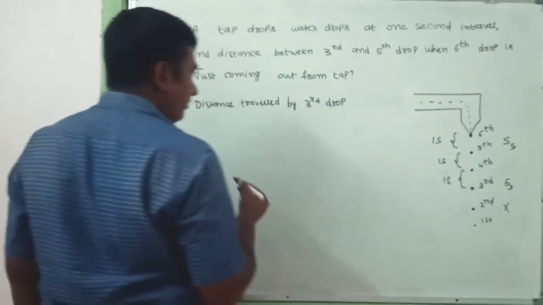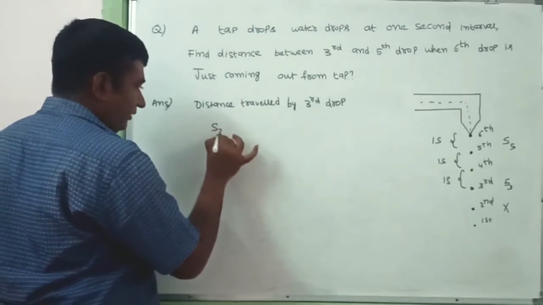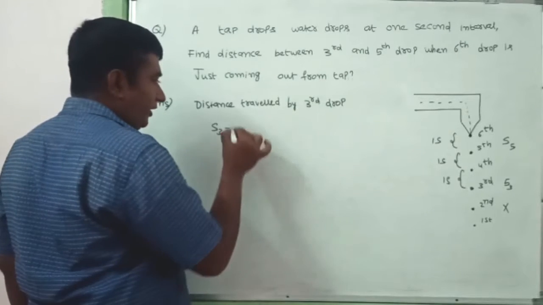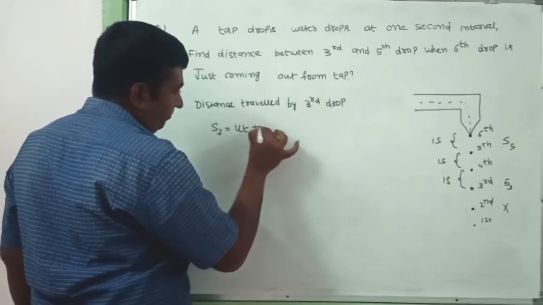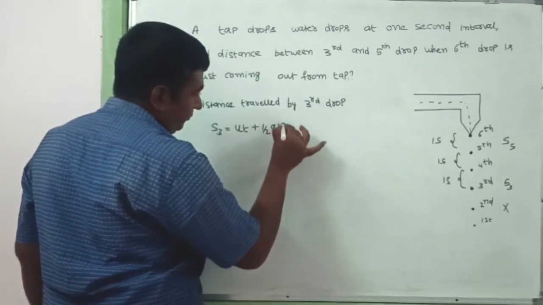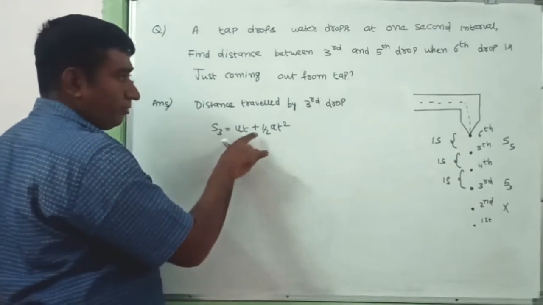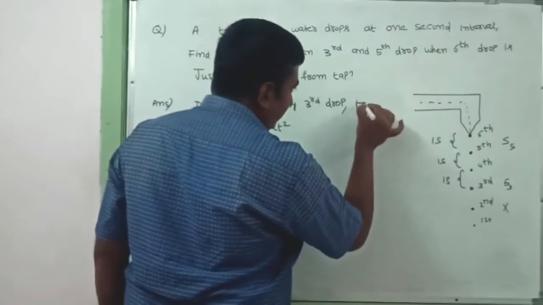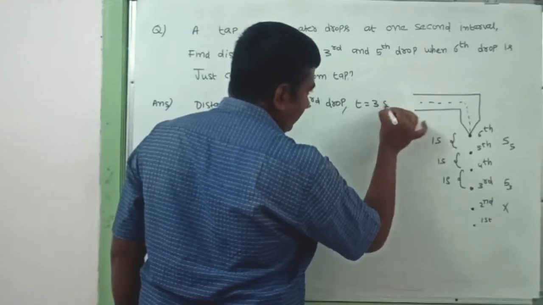So distance traveled by third drop, I can take here as S3, which is nothing but the formula I can take here as ut plus half at square. Here t is equal to 3 seconds.